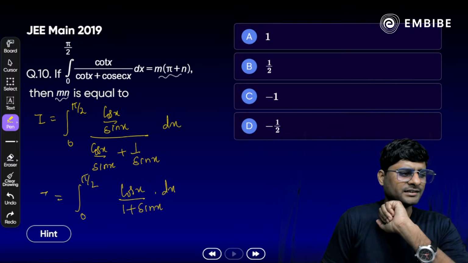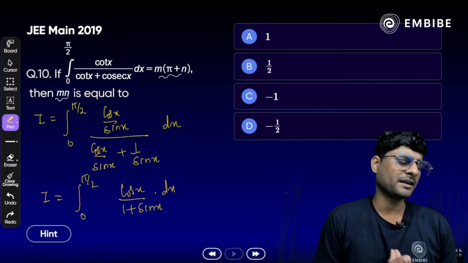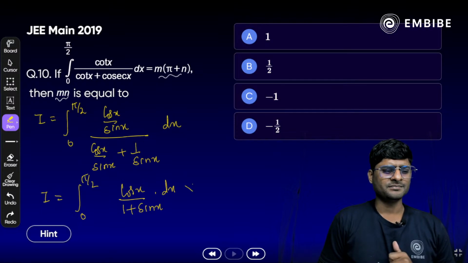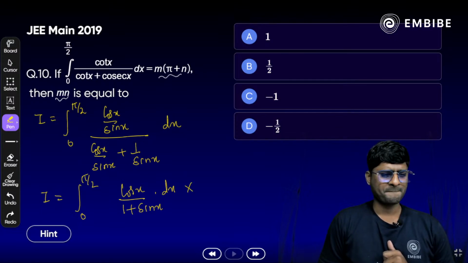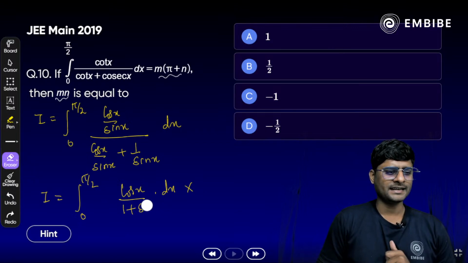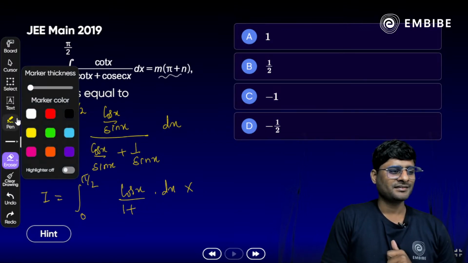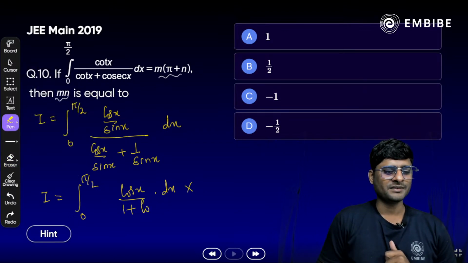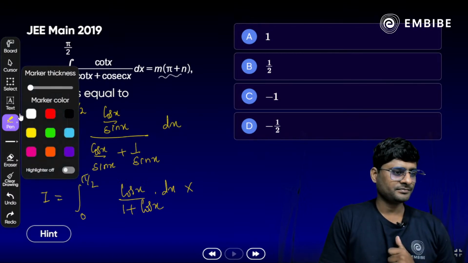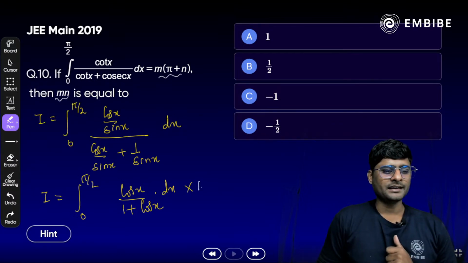No need of king here. Yes, you do not have to apply the king property. Simply just rationalize the denominator as in the previous question we have done here. Correct? Yes, we have a 1 plus cos x actually here. You have eliminated sin x. Okay? Yes, we have a 1 plus cos x here. Now just rationalize. Multiply in numerator 1 minus cos x and 1 minus cos x in denominator.